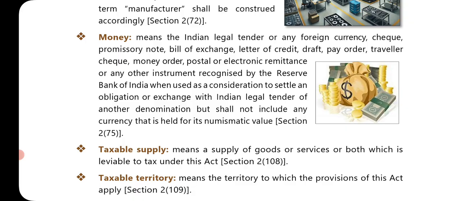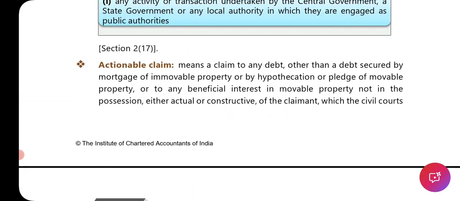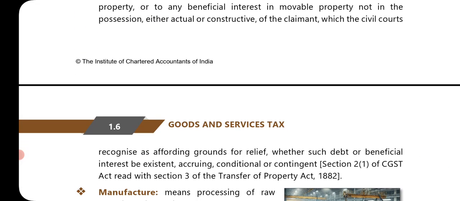Section 2, subsection 75. Okay, so money, they have given you the definition. Actionable claim: any claim to any debt, but other than, so these things are again removed from actionable claim. That is a debt secured by any mortgage of immovable property or hypothecation or pledge of a movable property, or to any beneficial interest in movable property not in the possession, either actual or constructive, of the claimant, which the civil court recognizes as affording.